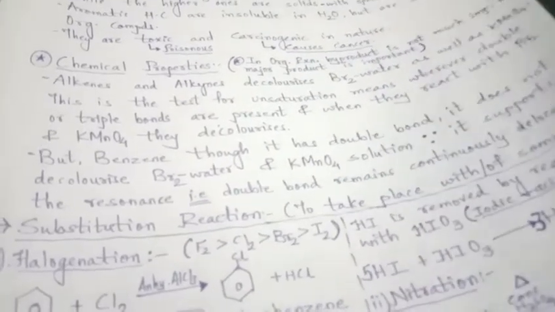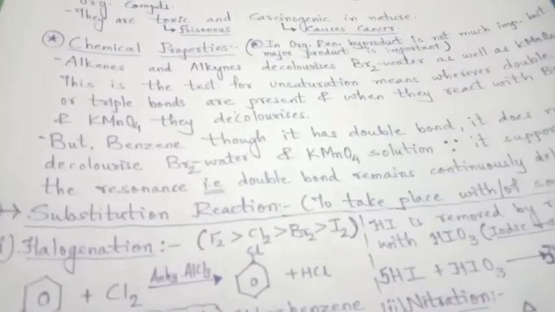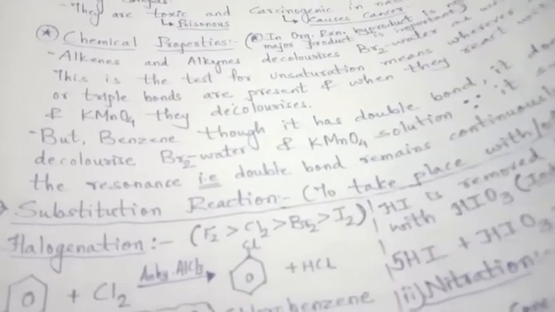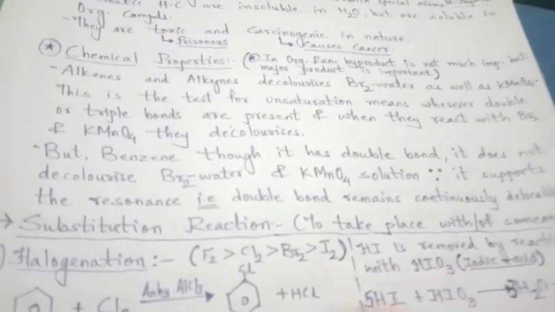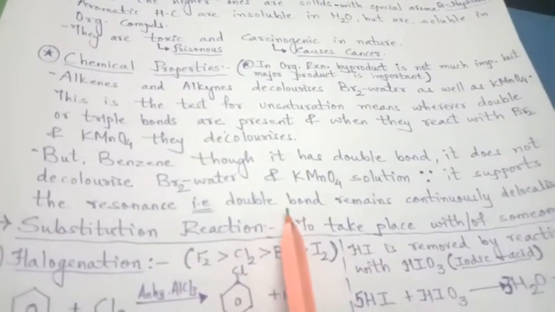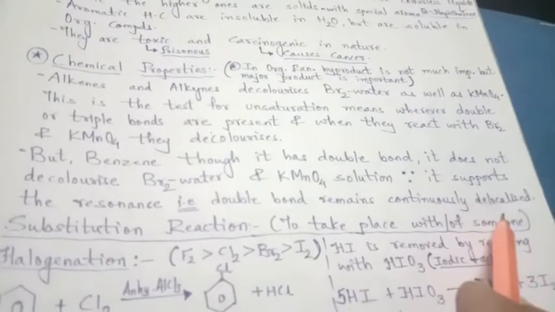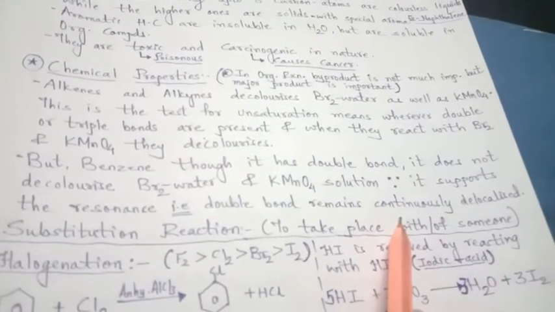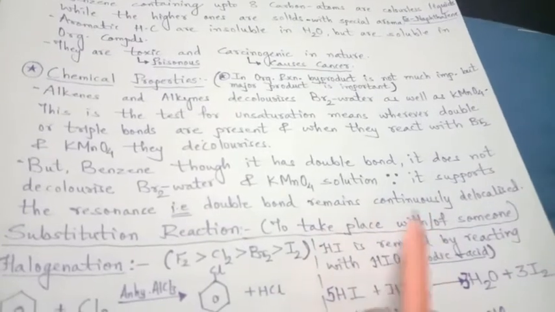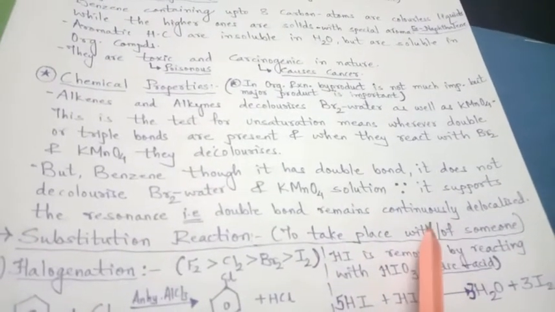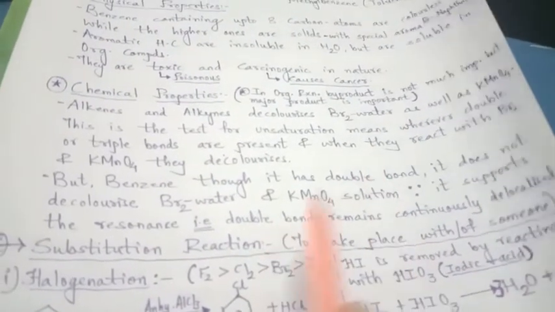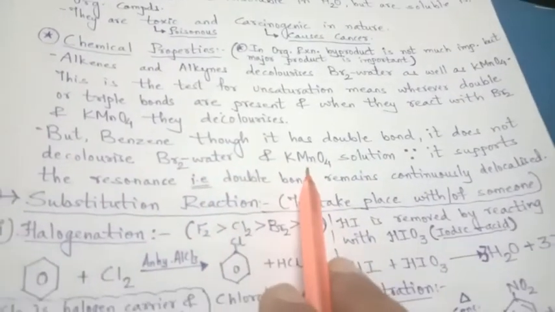Why can we say that resonance is one of the factors here for not decolorizing? Because resonance means the double bonds remain continuously delocalized. And so, as happened with bond length, here also there is no reaction of the double bonds and it will not decolorize both solutions.